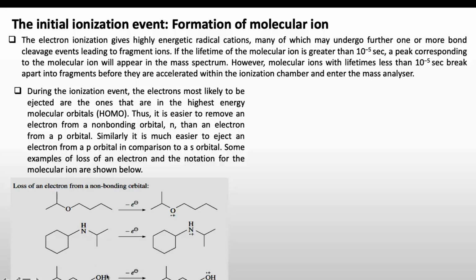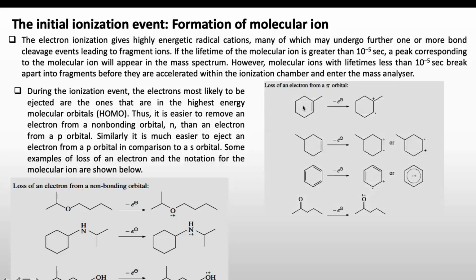This is another case of an oxygen-containing saturated molecule. Here the HOMO is the non-bonding orbital. Now this molecule does not have a non-bonding orbital, but it has a p orbital and an s orbital. In this case, the p orbital is the HOMO, and when we bombard this molecule with electrons, electrons from the p orbital will come out and we will get this radical cation or molecular ion. That will be true in this case also.